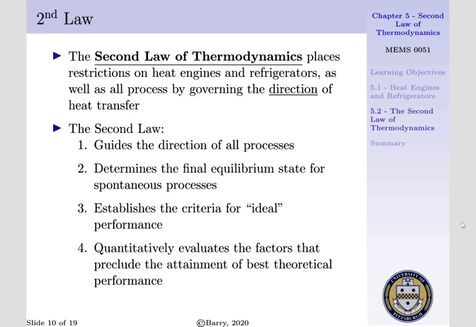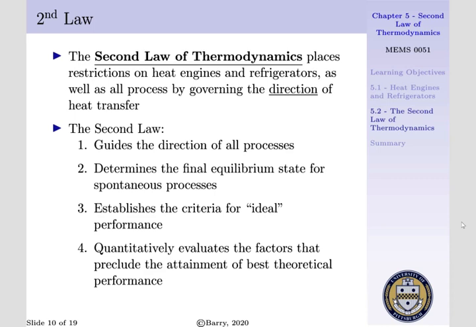It also places restrictions on processes by governing the direction of heat transfer. The second law is very useful, for it guides the direction of all processes. It also allows us to determine the final equilibrium state for spontaneous processes, i.e. rapid expansion of gases or combustion.